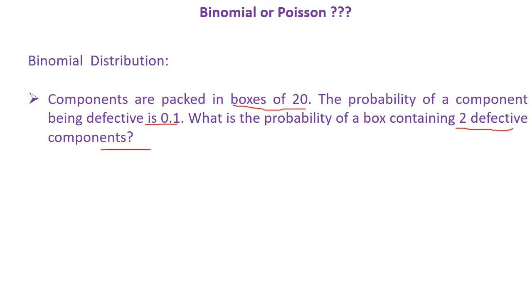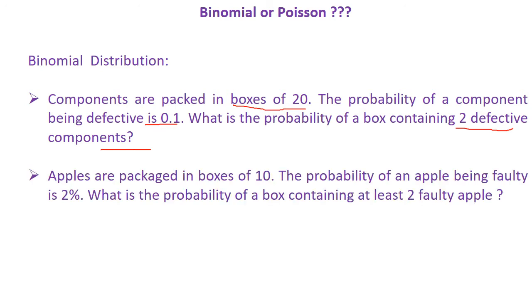So the probability that a box contains at least two defective components is what we need to calculate from this problem. Next, apples are packed in boxes of 10. The probability of an apple being faulty is 2%. What is the probability of a box containing at least two faulty apples?